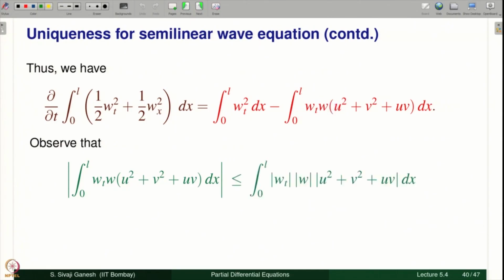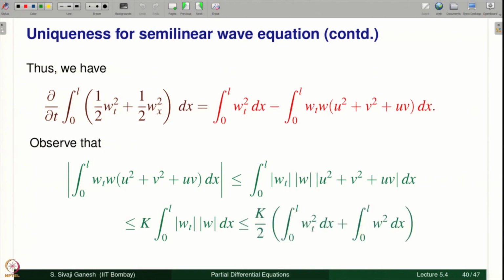This is a very simple estimation. Here the k will depend explicitly on u and v, which are known. So you take a bound for u and v on 0 to L cross 0 to T maybe. So you have these terms. Now here ab is less than or equal to (a square plus b square) by 2, that is what I have used, and then if you separate you get this.